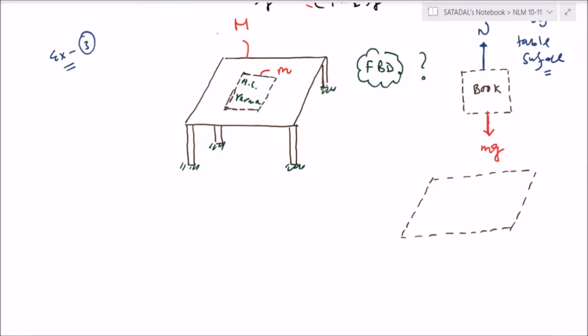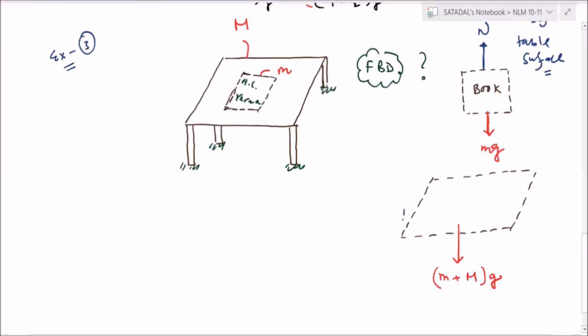Now, come for the table. So for the table, what is the downward force? Yeah, Maniteja, okay. The downward force is (small m plus capital M) into G. Fine. Now on the four legs, the ground will give normal reactions.